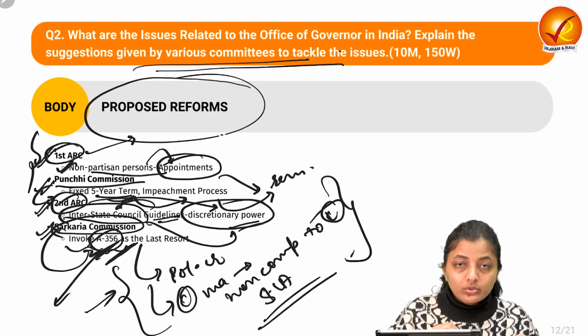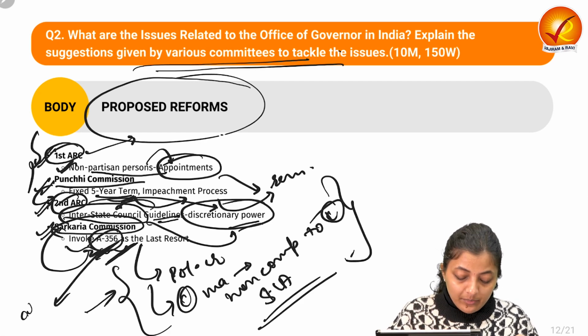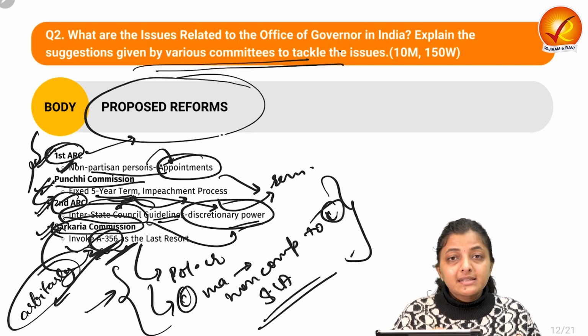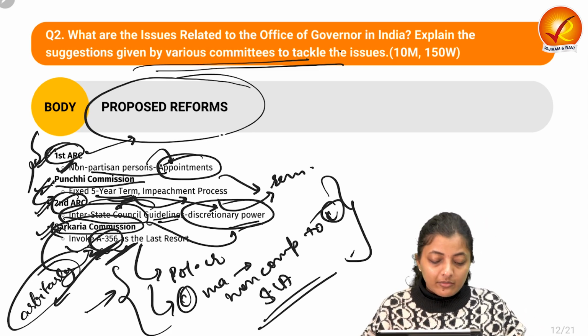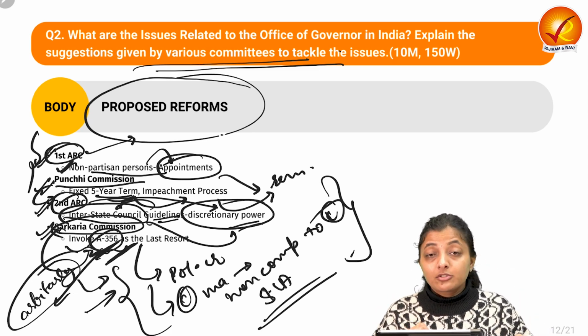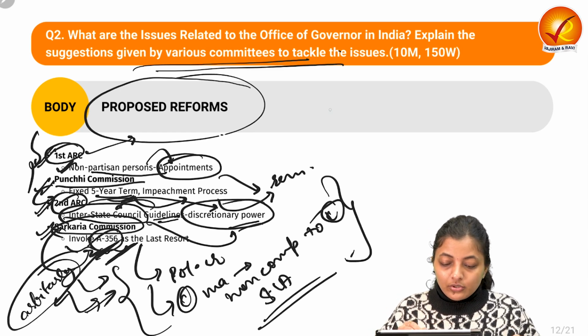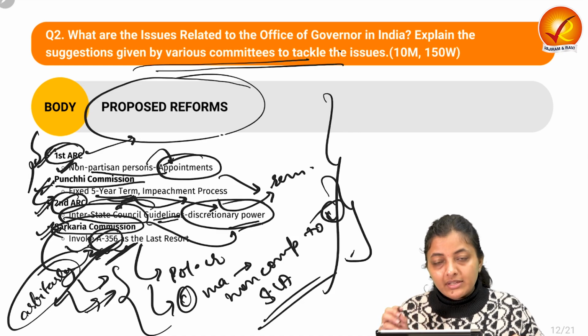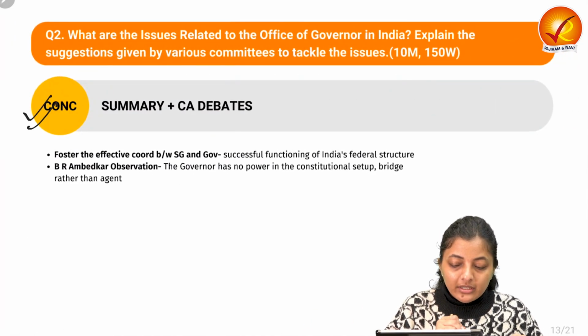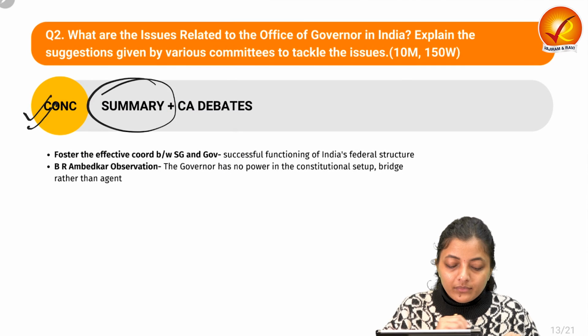It should not be used haphazardly or arbitrarily, whenever they feel that the state government is against the central government, just put 356. No, it should not be used like this. So these are the proposed reforms by the various committees. Next is about the conclusion. What can you write in the conclusion?